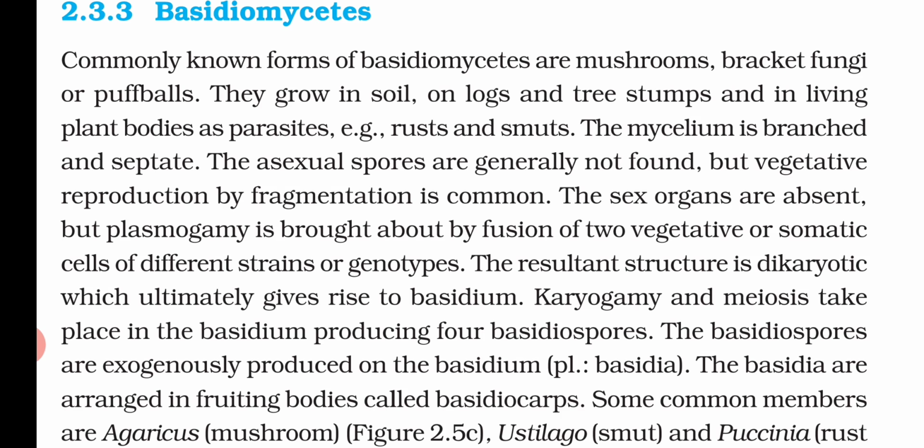Now the basidiospores are exogenously produced on the basidium. So exogenously means they are produced from outside. And the basidia are arranged in a fruiting body that we call the basidiocarp. So the basidium produces the basidiospores, and this basidium is present on the fruiting body that we call the basidiocarp. Now some examples of this group are Agaricus, the mushroom that we eat, Ustilago, which is a smut fungus, and Puccinia, which is a rust fungus.